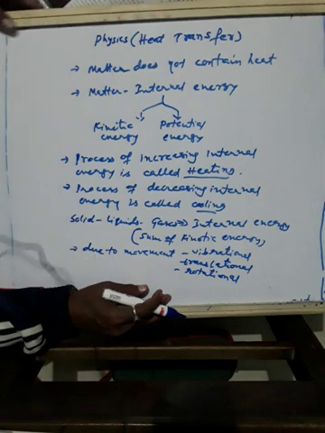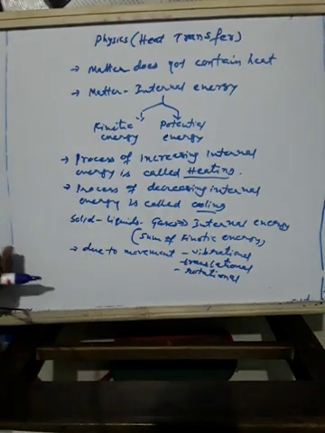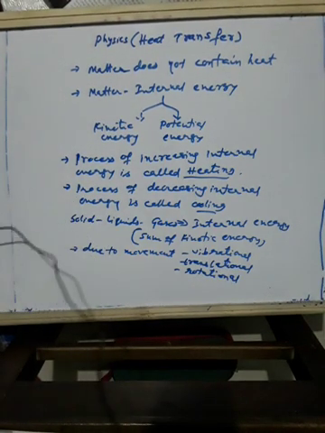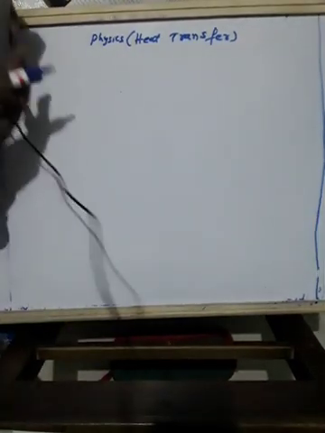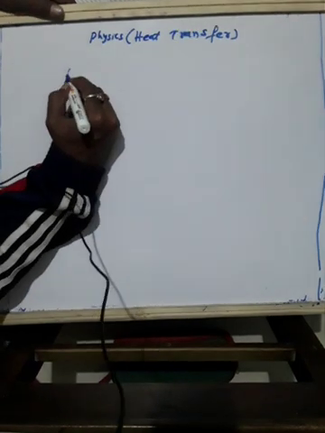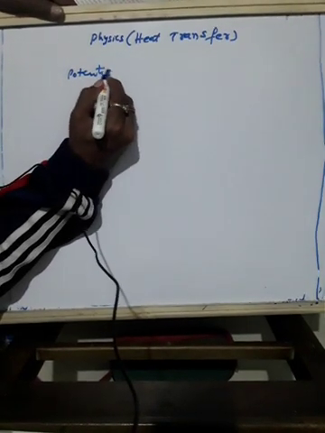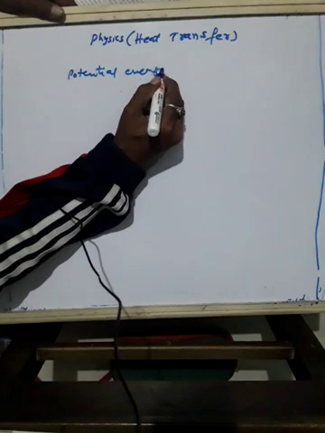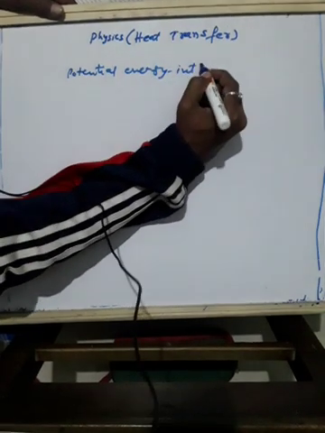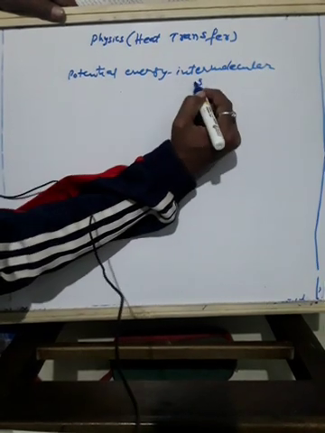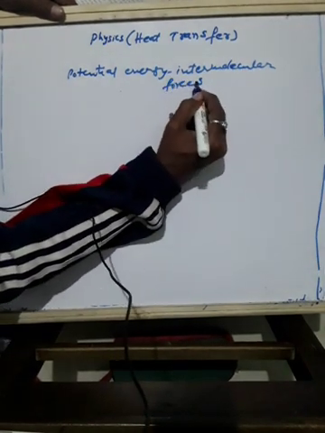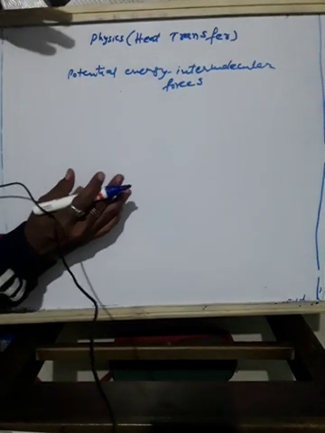Then what is potential energy? Potential energy is the energy stored in the body. Internal energy, the energy which is stored in the body, is called potential energy. It means the energy present in the intermolecular forces. So potential energy is the energy present in the intermolecular forces.